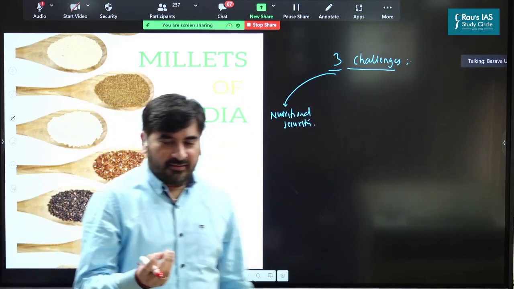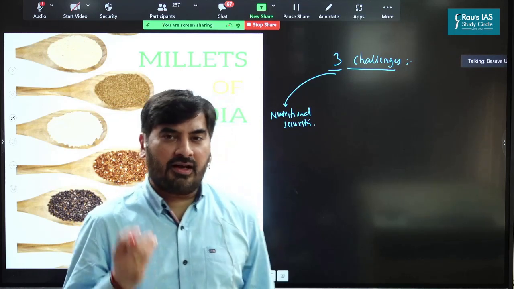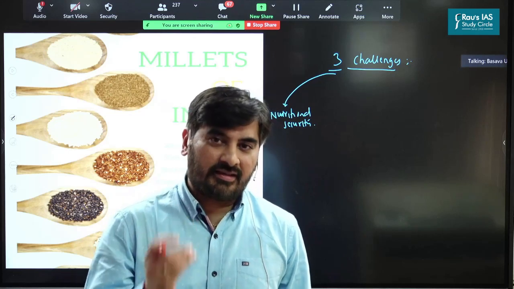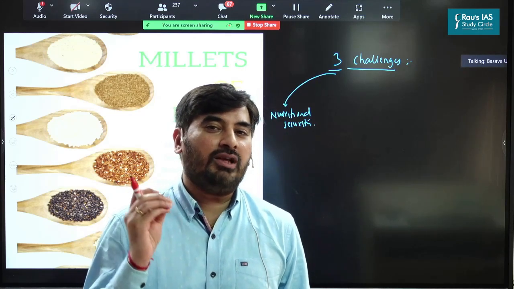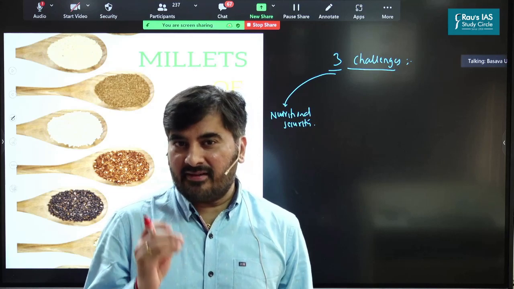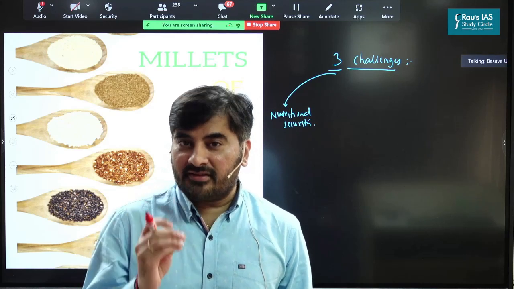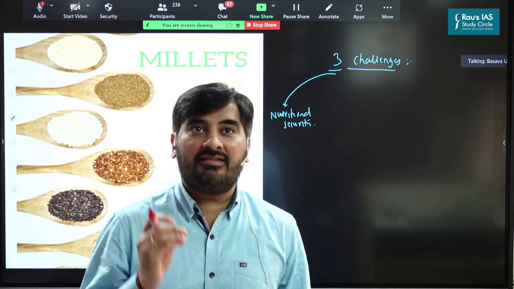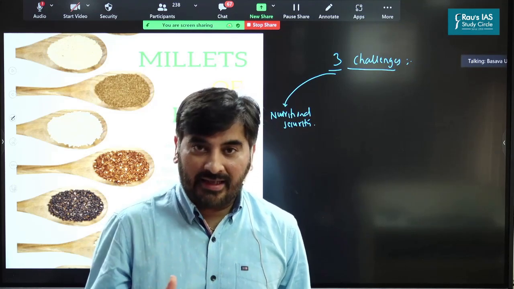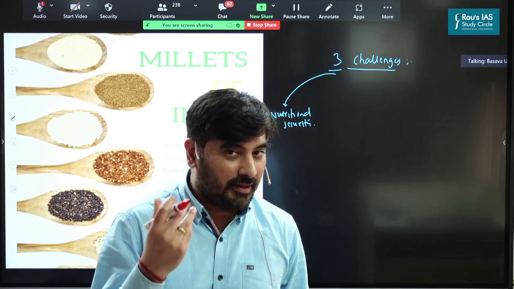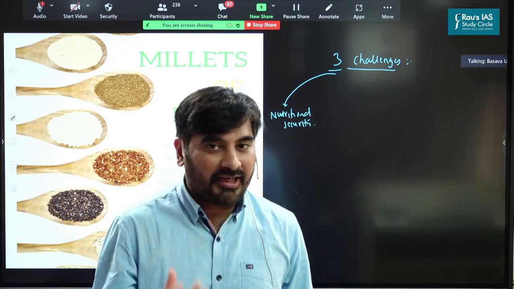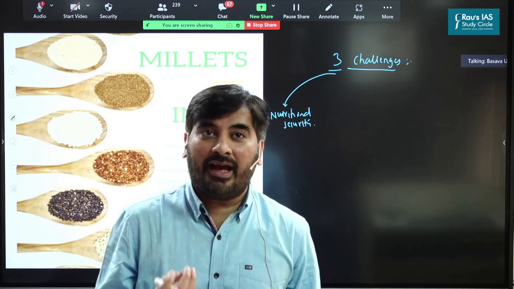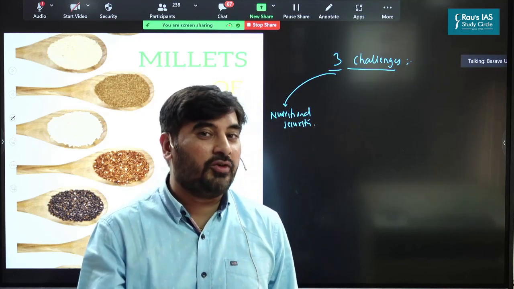See, if you look at millets such as jawar, bajra, ragi, etc., they are considered to be more nutritious in comparison to rice and wheat. These millets as such are very rich in vitamins, micronutrients, macronutrients, and so on. And that is why it is being said that these millets have a potential to address the hidden hunger in case of India and promote nutritional security.